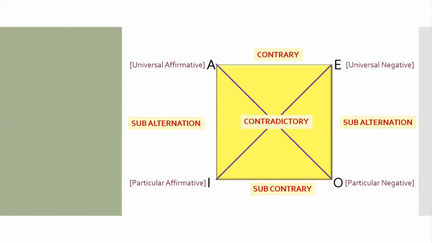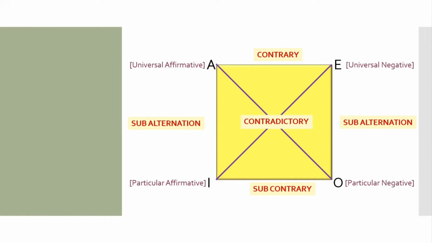So contrary is between A and E, towards the top. Subcontrary is between I and O, towards the bottom. Subalternation is between A and I and E and O, all pairwise, obviously we need to remember them. And lastly, contradictory is between A and O and E and I. I hope it's very clear.